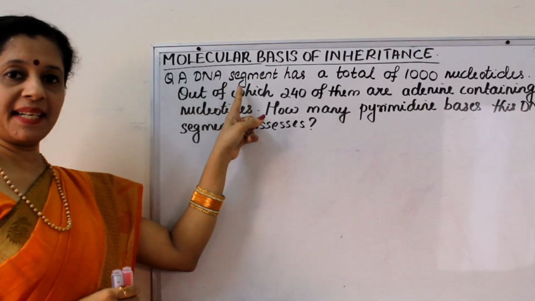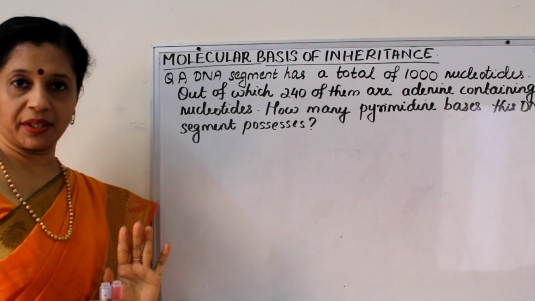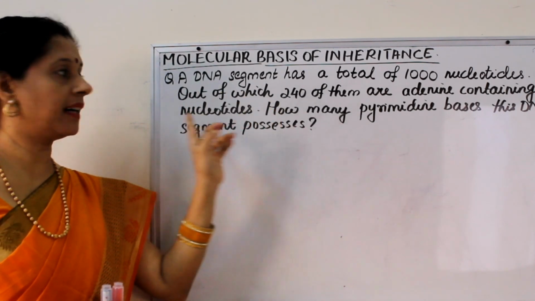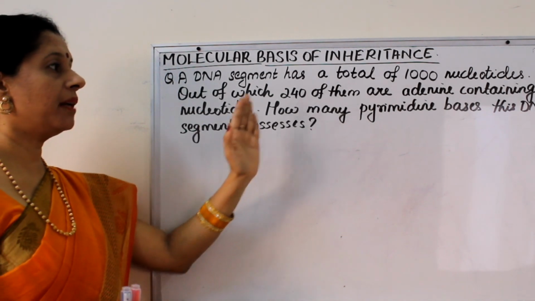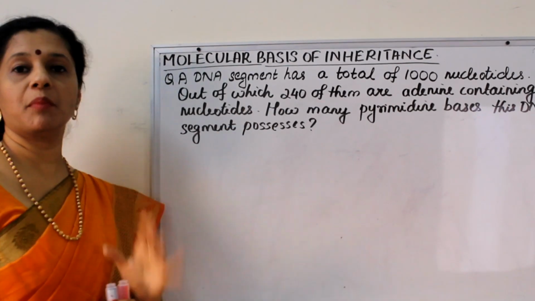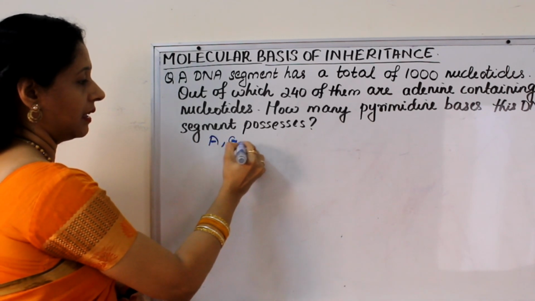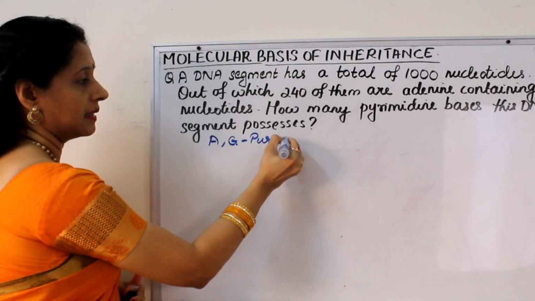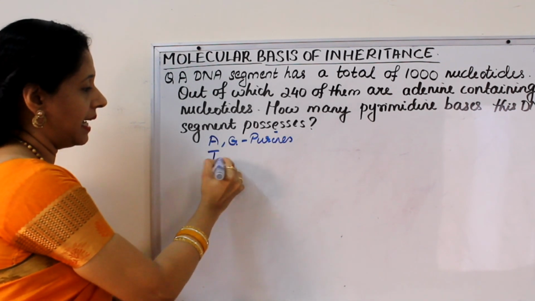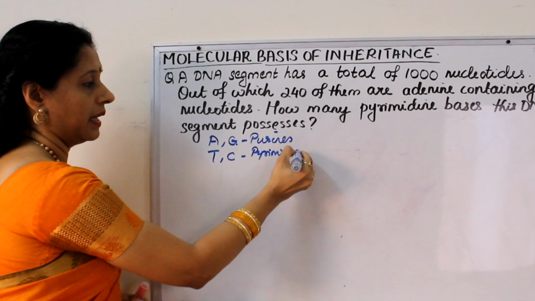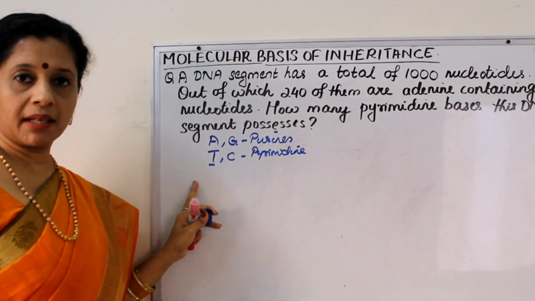A DNA segment has a total of 1000 nucleotides in it, out of which 240 are adenine containing nucleotides. How many pyrimidine bases does this DNA segment possess? We know adenine and guanine are the purines, right? Thymine and cytosine are the pyrimidines in DNA, because we know if it is RNA, the thymine will become uracil.